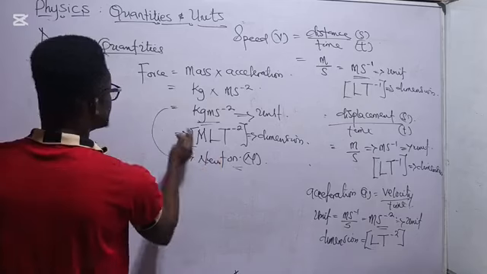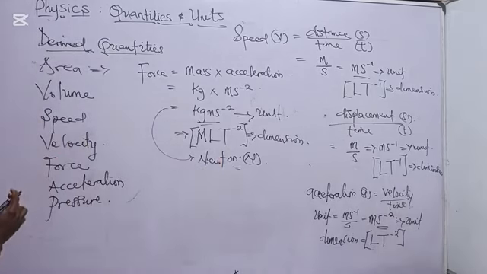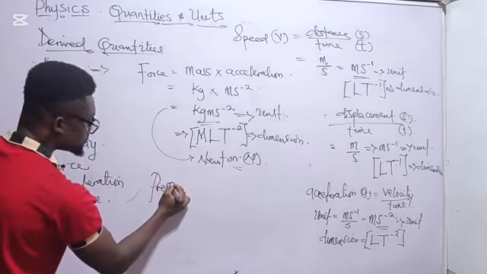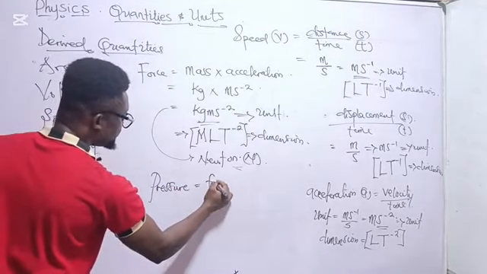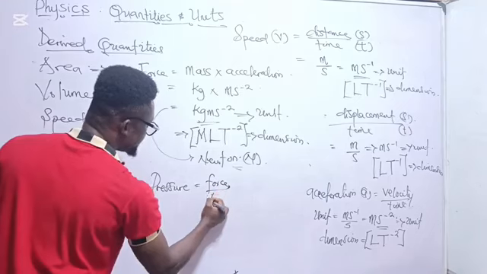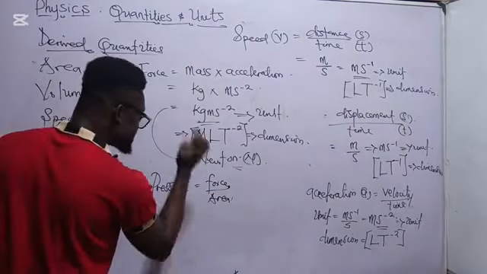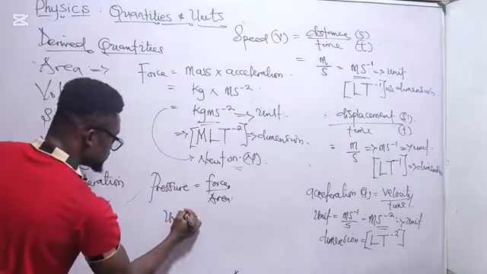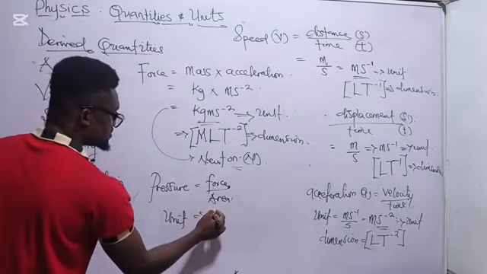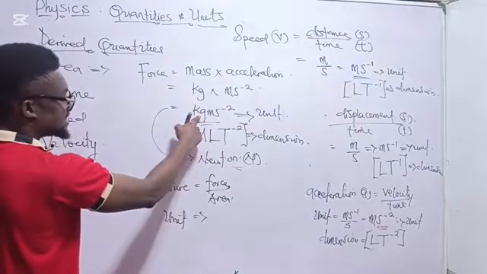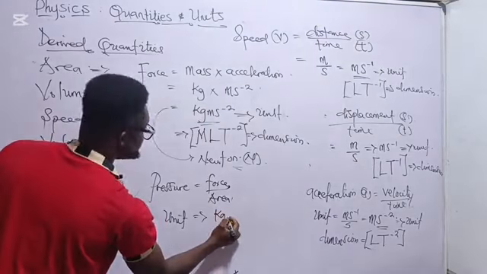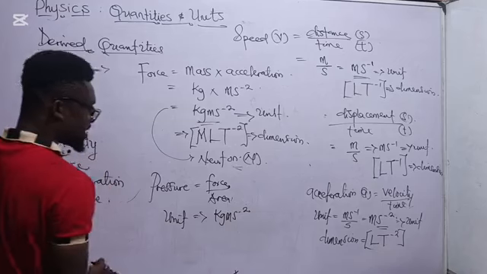Now, having mastered that of force, let's get to pressure. We said pressure is a derived quantity. What makes it a derived quantity? Now, we have pressure to be force per unit area. Now, what is the unit of force? Look at the derived units. Kilogram meter per second squared.